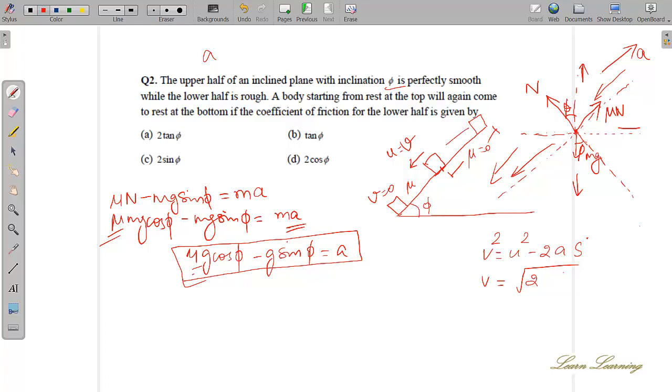What is the acceleration in the first part? Acceleration is maximum, right? If the incline was not there, will it move faster or not? So that will be maximum. Have you not solved this kind of questions? That's the problem. When you solve a lot of numericals, then you come to know what is going on. Just tell me what is the acceleration in the first part, the upper part?